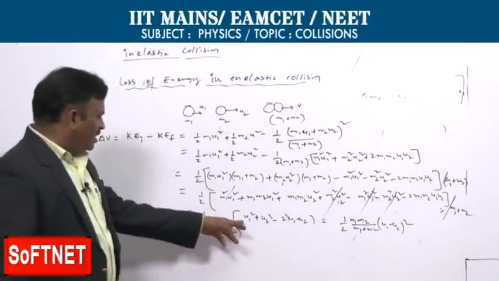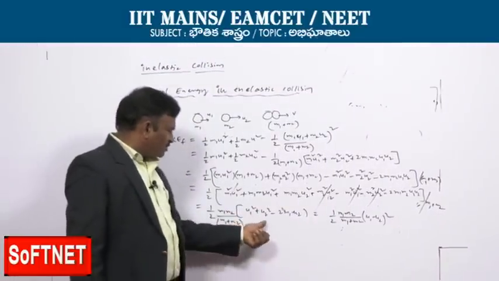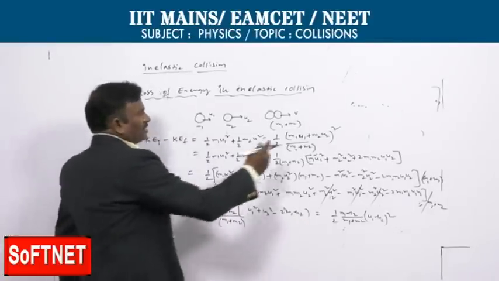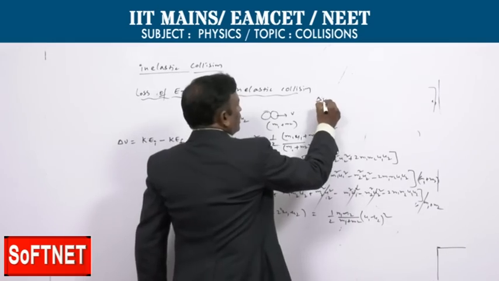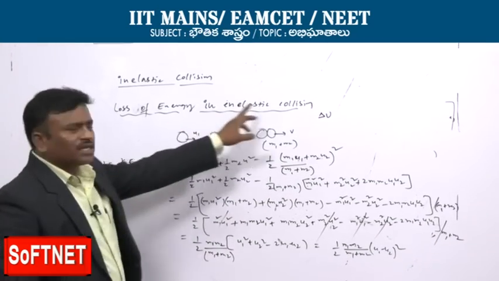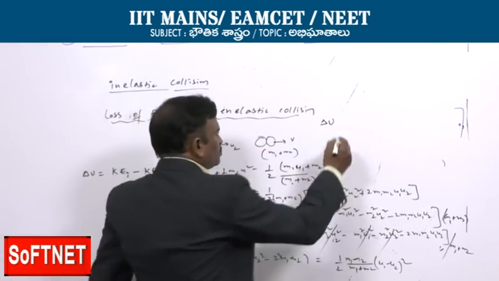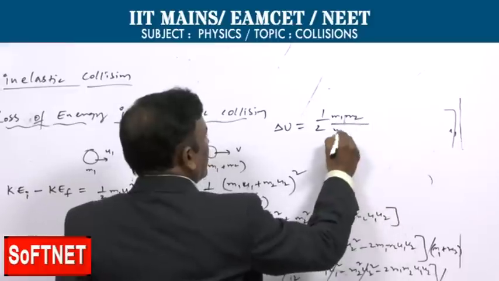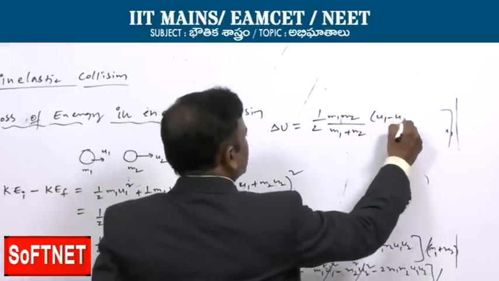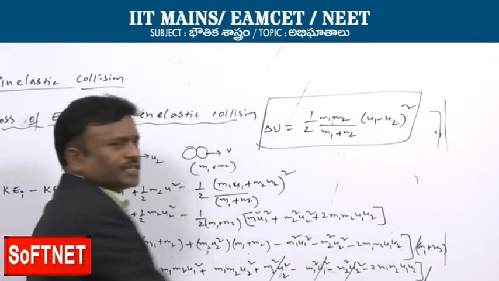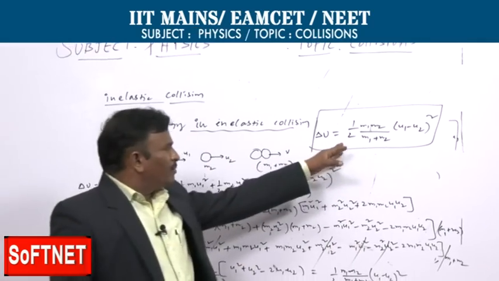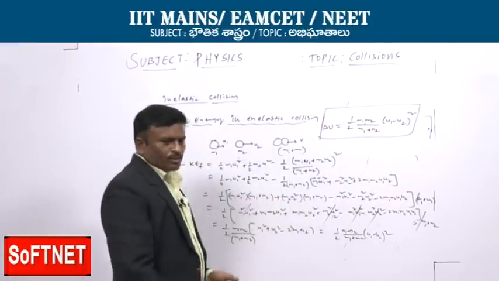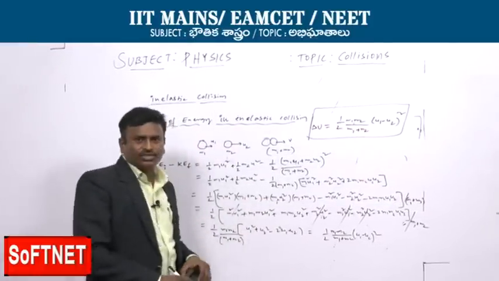It is just like (a minus b) whole square: a square plus b square minus 2ab is the (a minus b) whole square formula. So finally the loss of energy in case of inelastic collision can be written as half into m1 m2 by (m1 plus m2) into (u1 minus u2) whole square. It's a very important expression for competitive exams. Masses will be given for you, then they will ask for the loss in kinetic energy. Let us take an example problem, based on how they will ask the question in competitive exams.